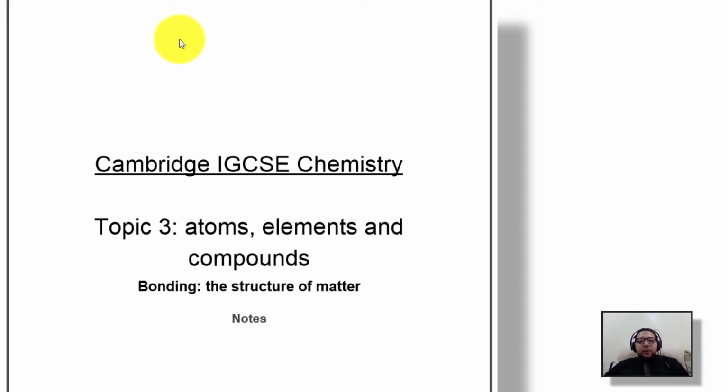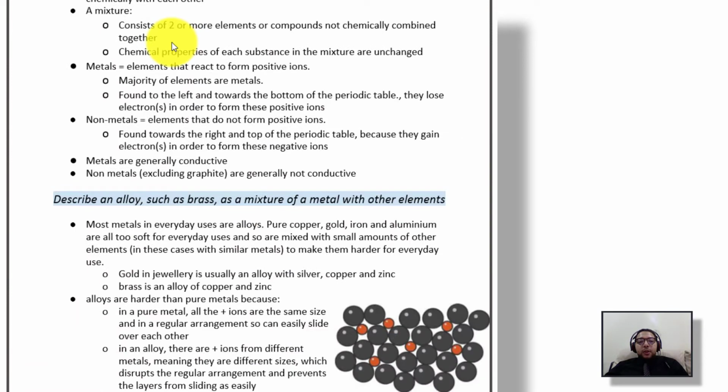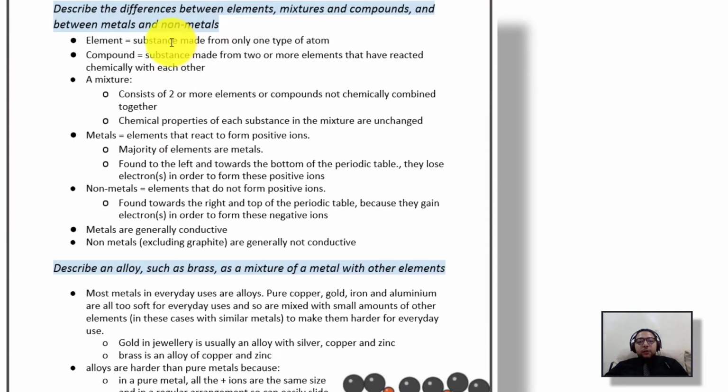Hello everybody, this is Mr. Shaban. Today we're going to talk about another unit which is called chemical bonding. In this unit we're going to go through why the atom or element goes into bonding and what the different types of bonding are. In today's lesson you need to know the differences between the following: element, compound, and mixture.